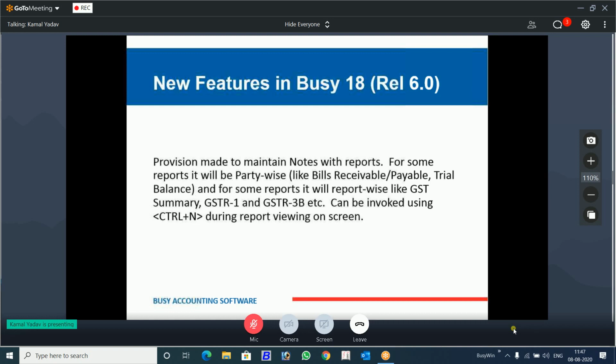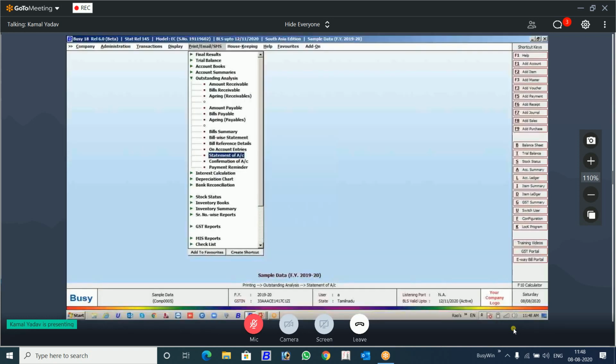Similarly, GSTR 1, 2 and 3B, GST summary, some information you want to feed there, that there was a mismatch on this particular date, and GST payment was done for this period on this date with this challan number. You want to feed any kind of information, that also you can do. Now we will see this feature practically in Busy. Again, we will come to the sample data. Somewhere it might work slow, because I told you there is an SQL issue. It's not buffering today, but we will use this sample data itself.